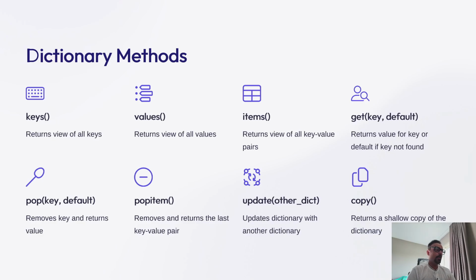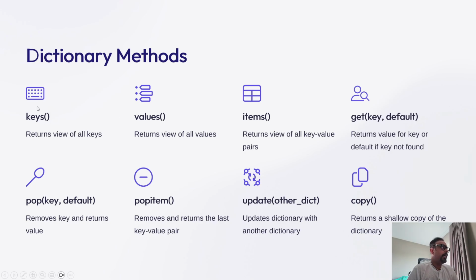Now it's time for us to go ahead and explore dictionary methods, that is, the inbuilt methods that Python offers us. Beyond the basic methods like keys, values, and items, which return the keys, values, and items from the existing dictionary and are essential for iterating over the dictionary content, we can also see a copy method, which creates a shallow copy of the dictionary that we can modify. Usually in AI workflows, these methods are frequently used for pre-processing features, transforming data, and building custom data pipelines. So let's explore them one by one.